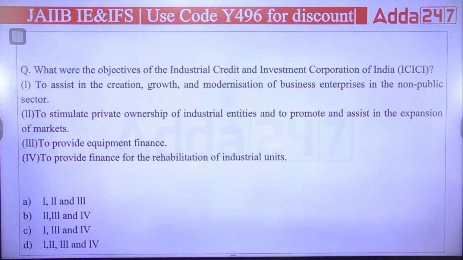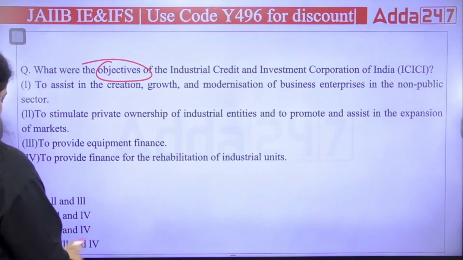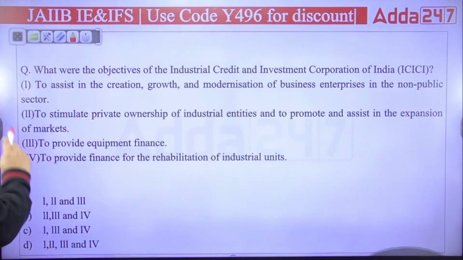Chalo. So which of the following is the objective? To assist in the creation, growth and modernization of business enterprises in the non-public sector, to stimulate private ownership of industrial entities and to promote and assist in the expansion of market, to provide equipment finance, to provide finance for rehabilitation of industrial units. Let me know which of the following are actually correct. A, B, C or D, in context to ICICI Bank. And very good, the right answer will be D. All are correct. All are the objectives of ICICI.